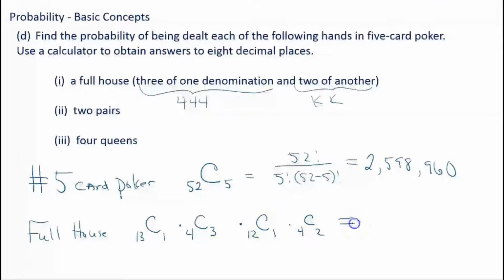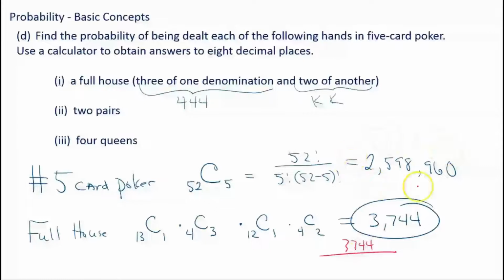And that gives me a value of, when you calculate all that, 3,744. So to calculate the probability of a full house, you take the number of full houses, which is 3,744, and divide by the number of possible poker hands, which is 2,598,960. Okay, I'm going to revisit this.